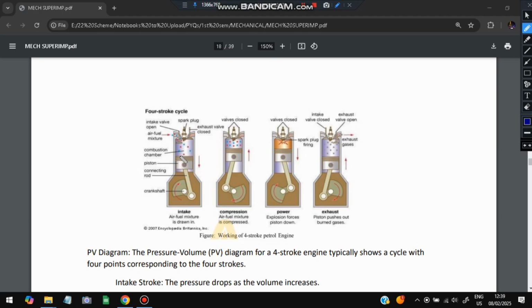And what happens here? The compression will happen, meaning this will go up and compress it. So valves are closed here. Here valves are open and here it will be closed. Now what happens when it is fully pressurized here? At that time, a spark will be ignited so that it produces gases. And when it produces the gases, it pushes down the piston. Then exhaust gas will come out of this. So one successful rotation will happen. This is one single 4-stroke. 4 strokes will happen in a single cycle.